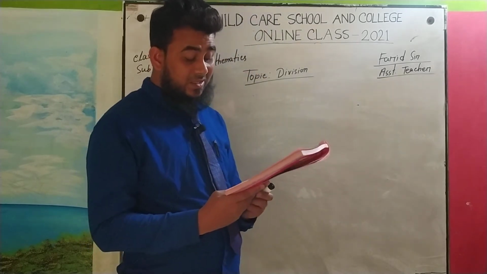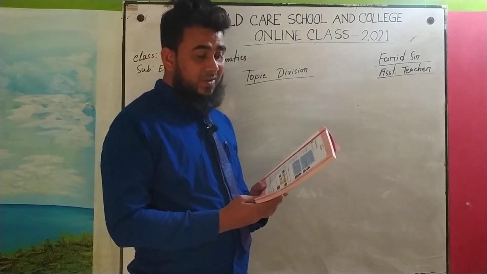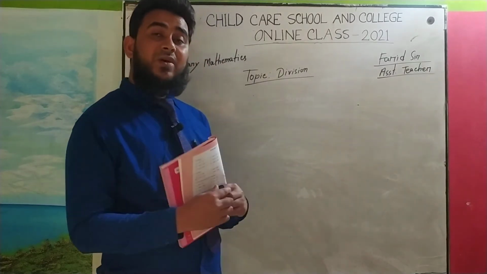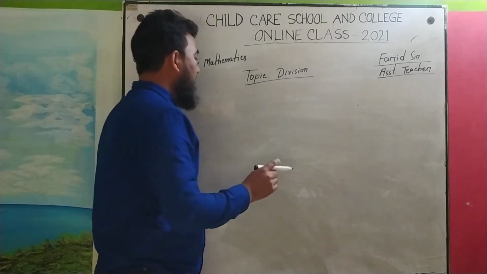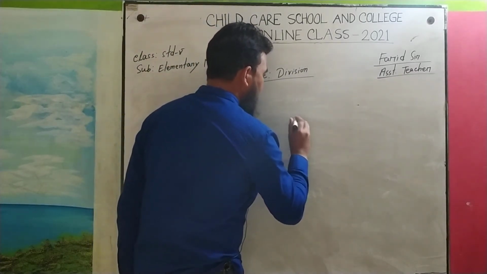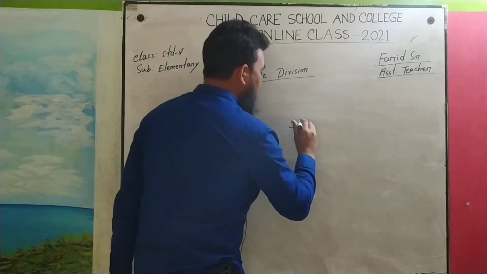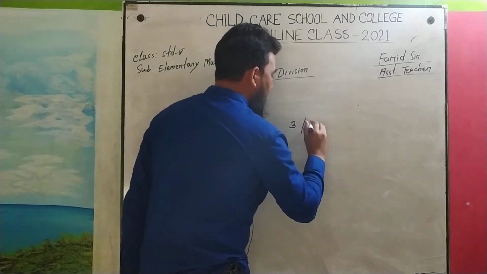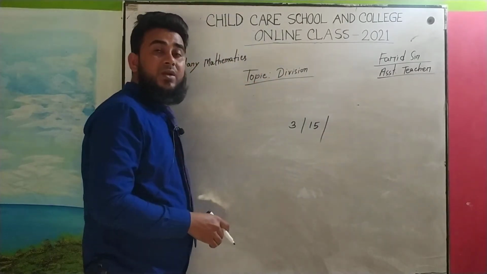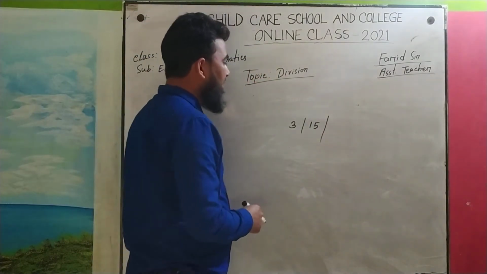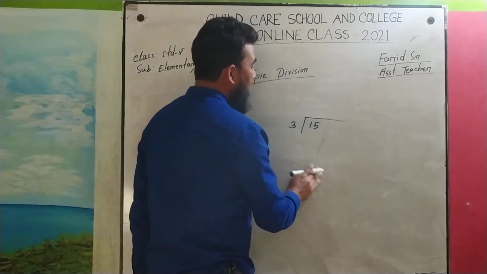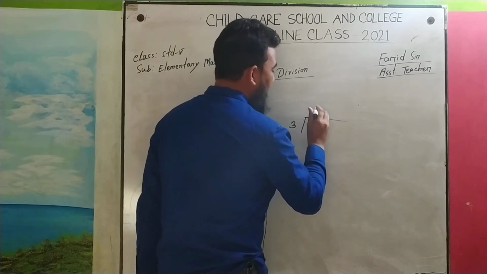Now here it looks: chapter 2 division, and its page number is 7. Look, at first everyone look at the board. Suppose we do one easy division. If we divide 15 by 3, what will be the answer? We have to write this in this way. This is the new process. It will go 5 times.